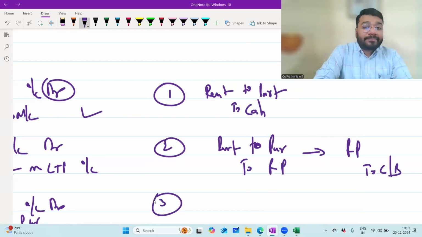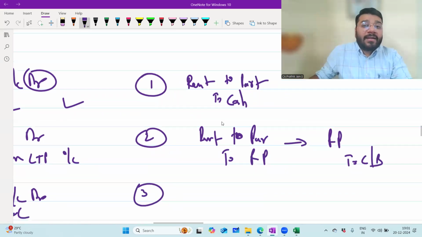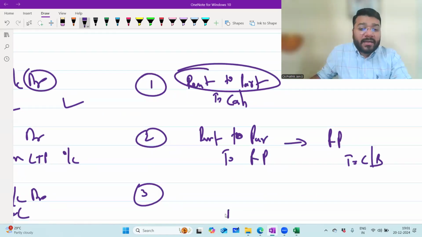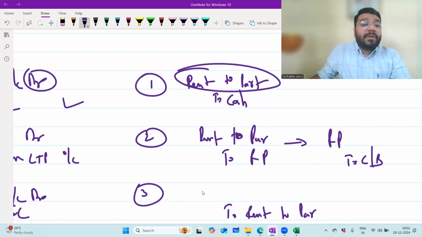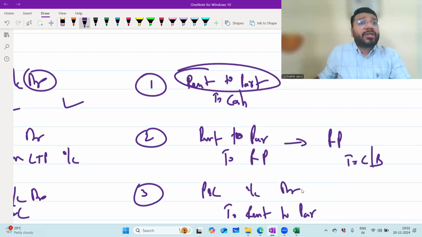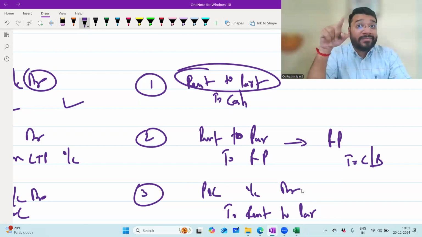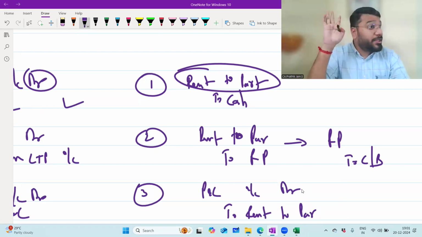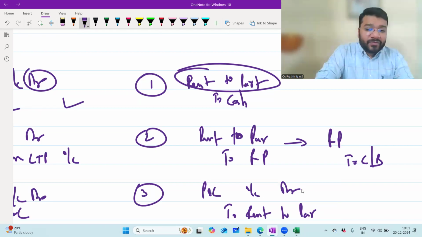Closing entry: P&L to rent. Rent is a debit, an expense, so to close I have to give a credit. Rent credit, and debit will be to P&L account. So here the relation between the firm and the partner is like a third party. There's no principal and agent relation here. In these three cases, there's no principal agent relation. It's a third party relation.